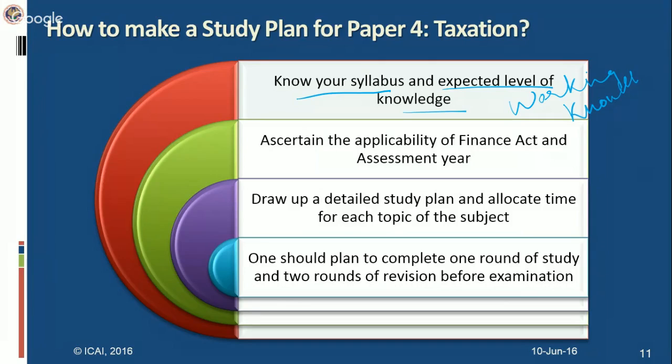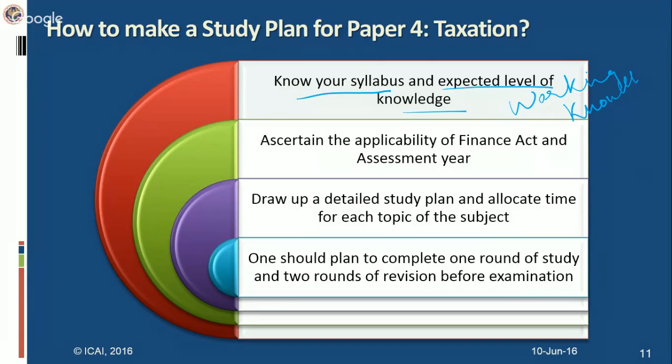Everybody will have different time available, and everybody will take different time to cover these chapters, but you have to draw that study plan depending on your particular ability, your available time, and your constraints. So you have to frame this on your own, and definitely it is going to help you. Further, you should adhere to the timelines specified in the study plan. That is most important, because we tend to get diverted, or we tend to get away from our plans. We have to adhere to our study plan.